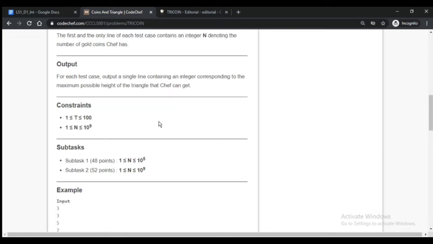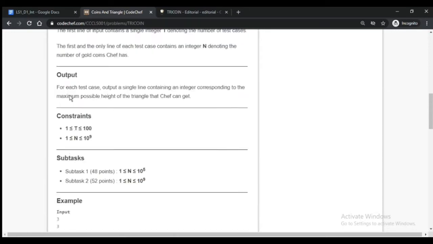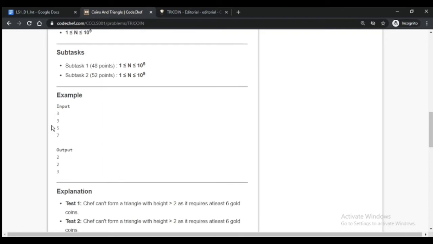So what will be the maximum possible height of the triangle? For example, if the input is 3, then 1 2 3, so the maximum possible height will be 2 only. This is a test case: 3 is the number of coins, so for 3 coins we will get height 2.